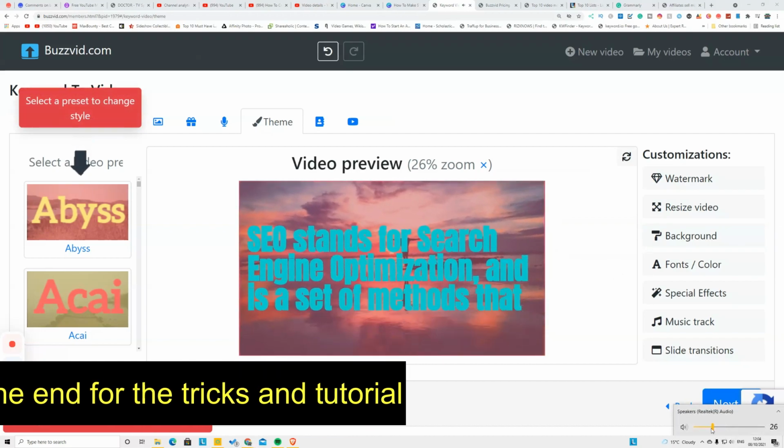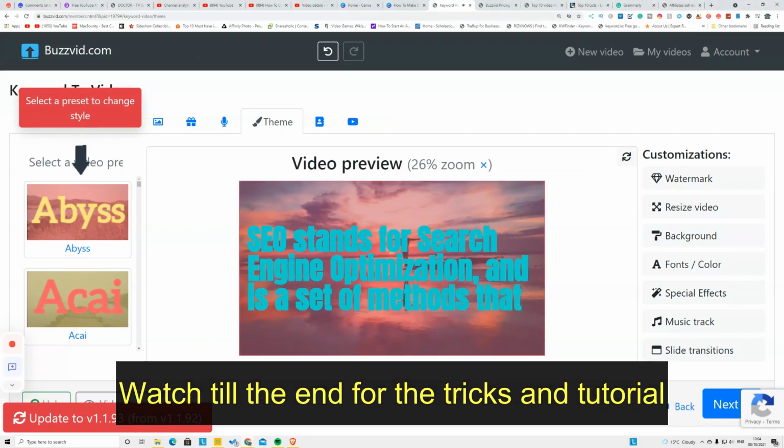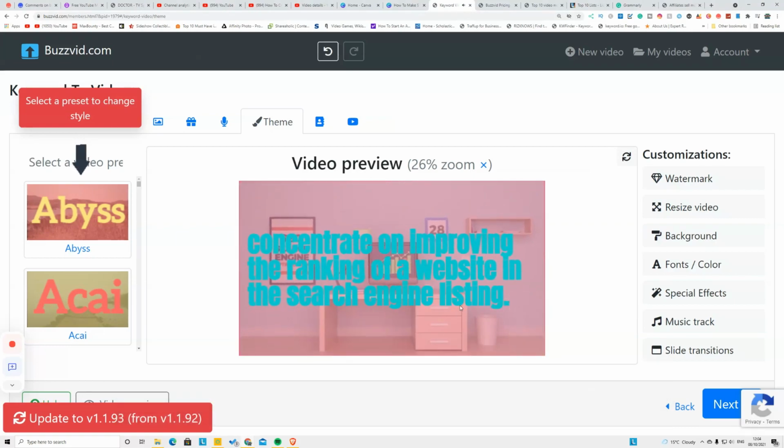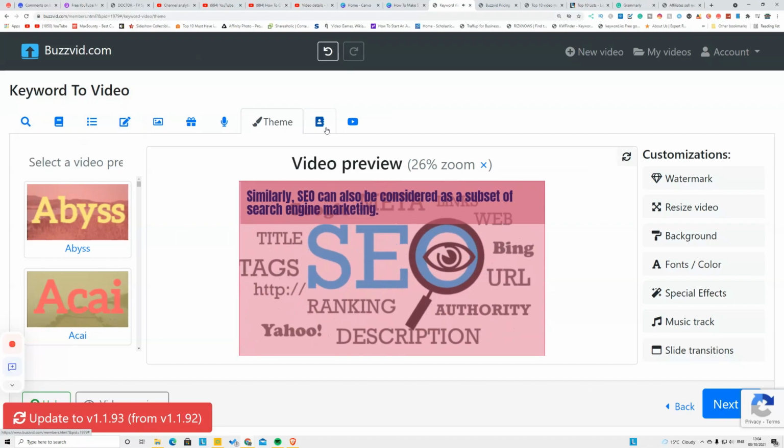SEO stands for Search Engine Optimization and is a set of methods that concentrate on improving the ranking of a website in the search engine listing. Similarly, SEO can also be considered as a subset of search engine marketing.